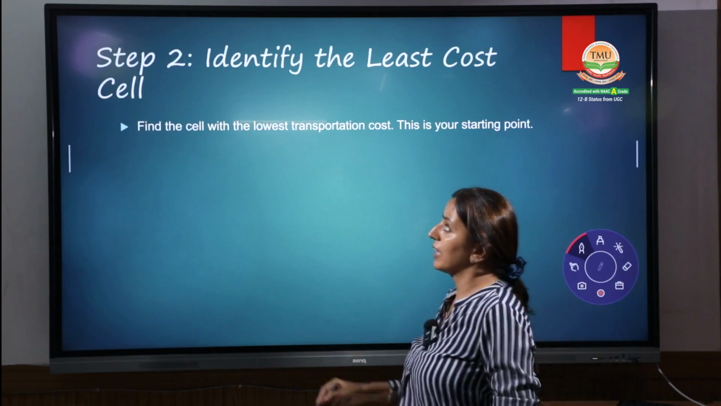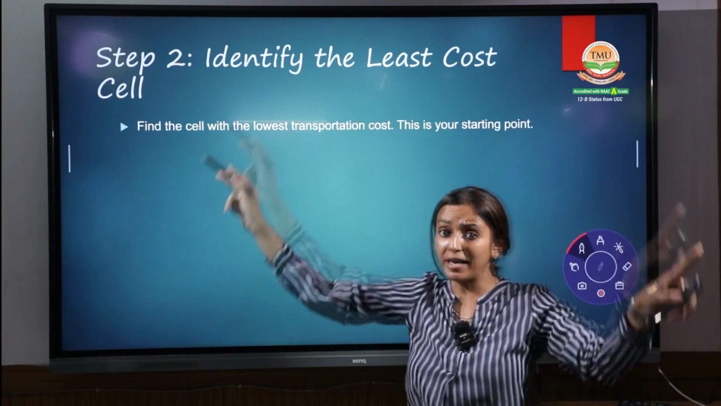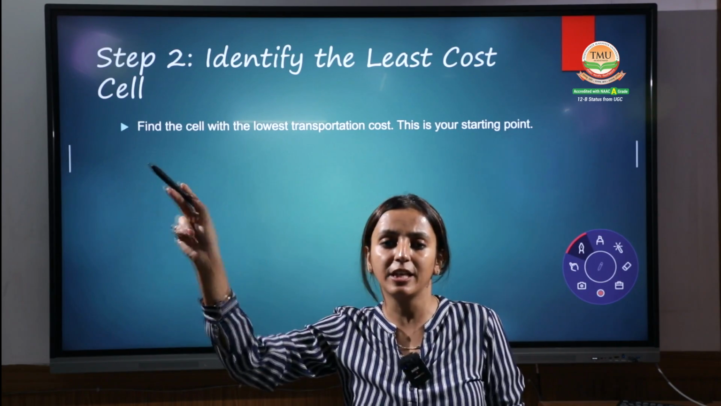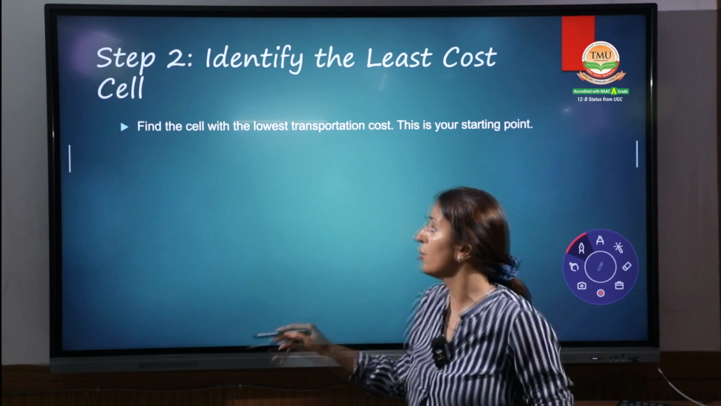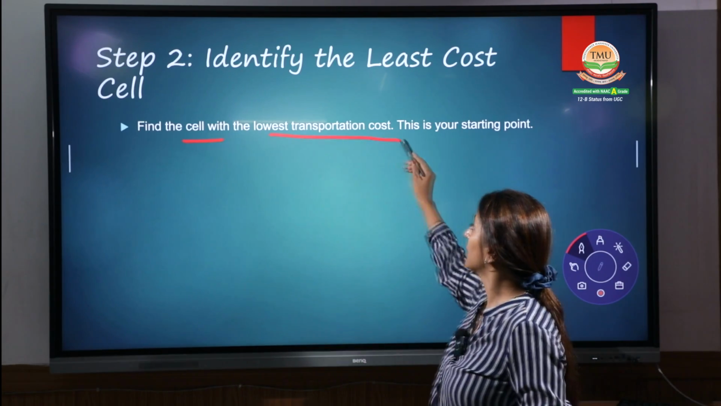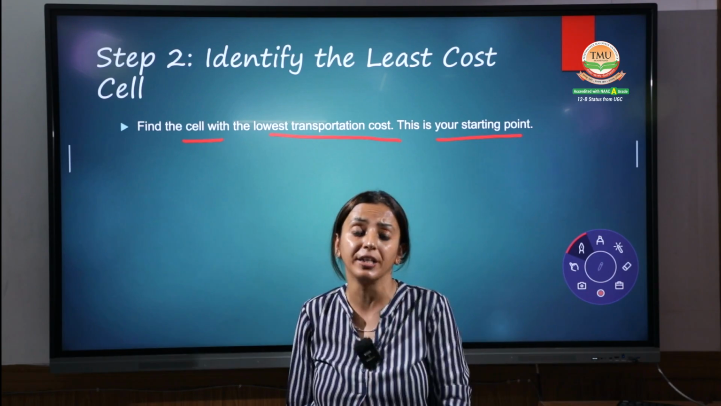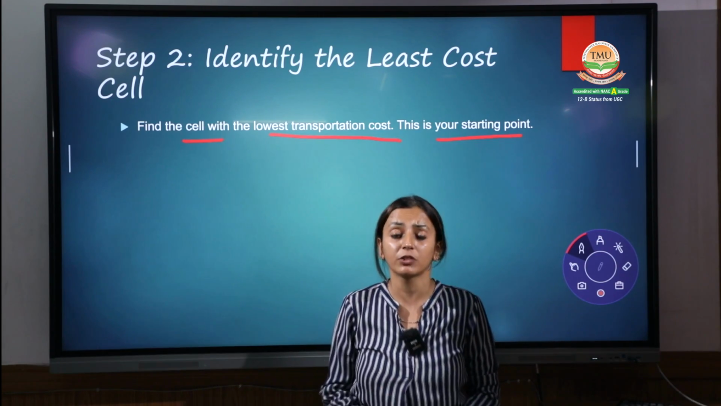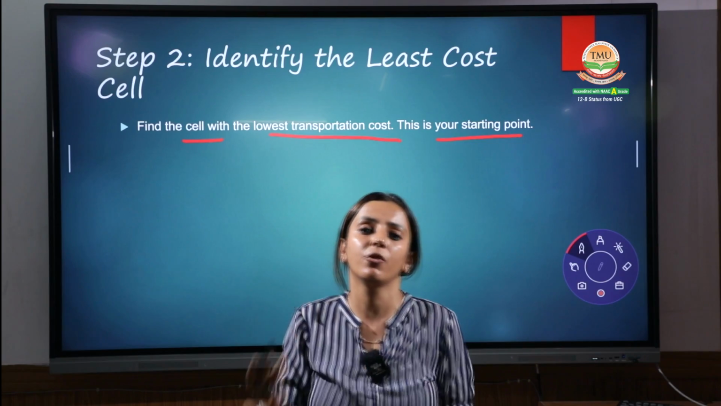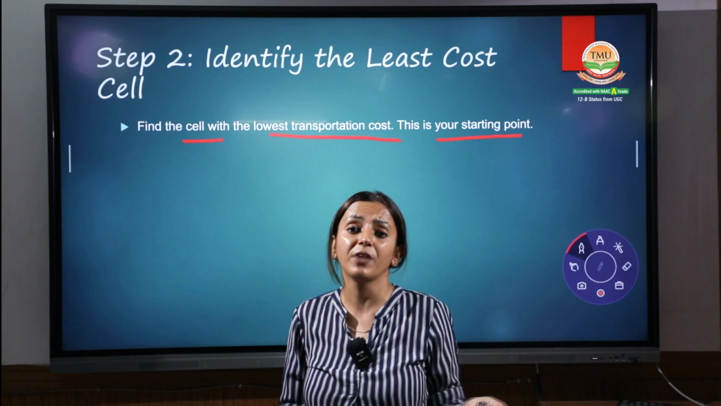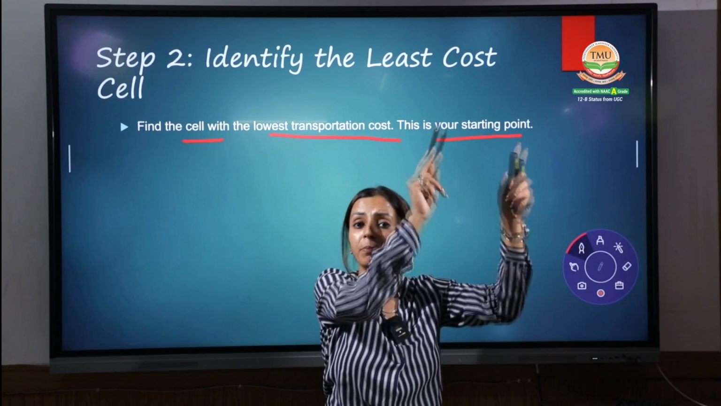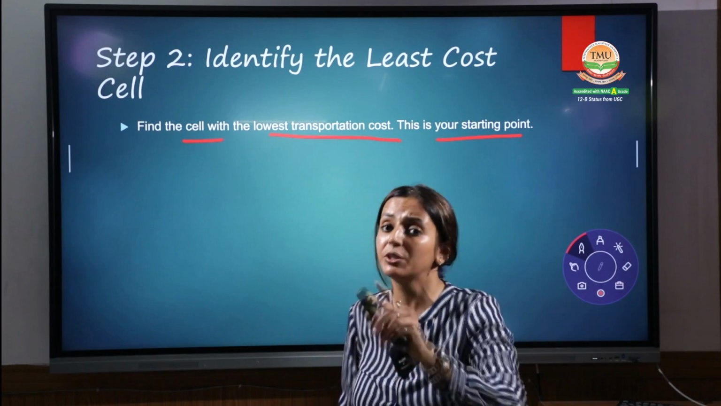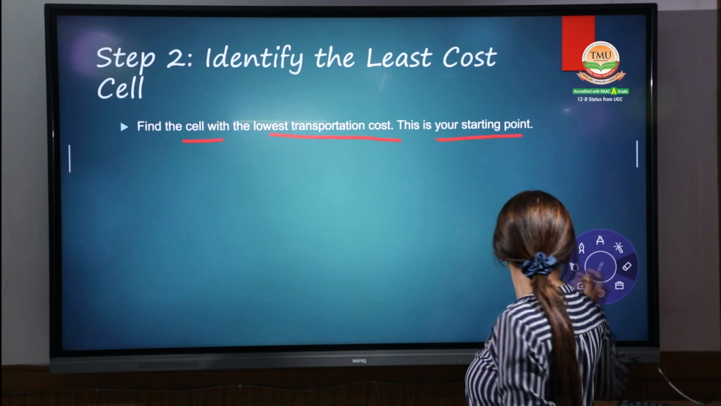Step number 2 is to identify the least cost from the whole matrix, from the different sources and destinations with different supplies and demands. You have to find the cell with the lowest transportation cost, and this is your starting point. Students, make it clear: when you are using the least cost method, you have to find the lowest cost, and from that lowest cost, you have to start your allocations. But in the northwest corner method, what we did was start from the left topmost corner and move toward the right end, right? This is the basic difference between these two methods.